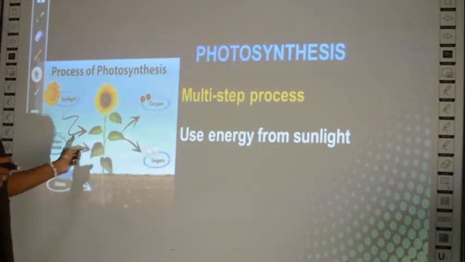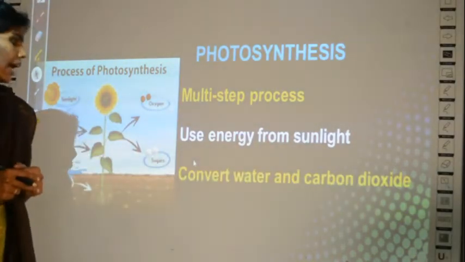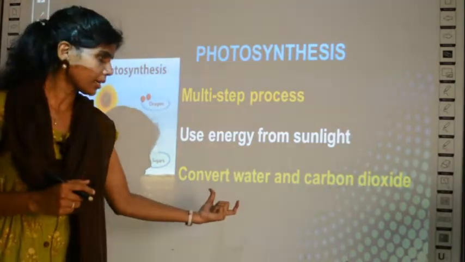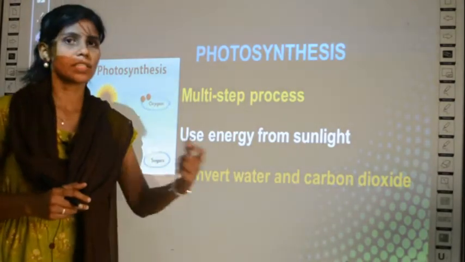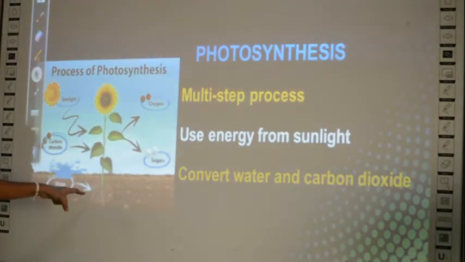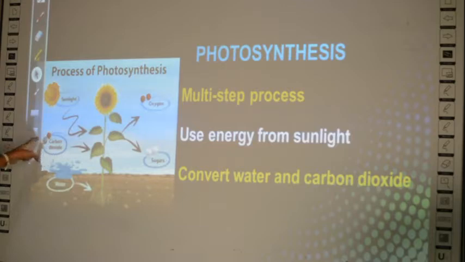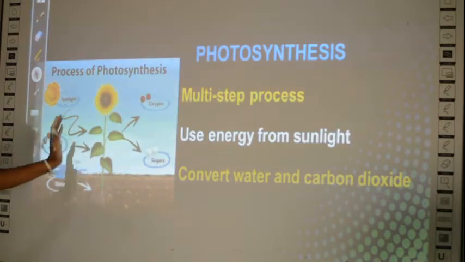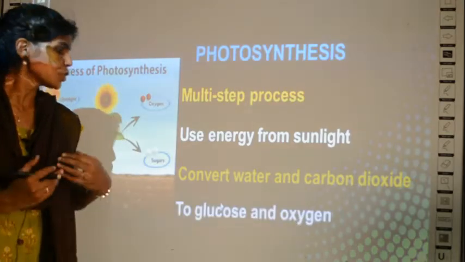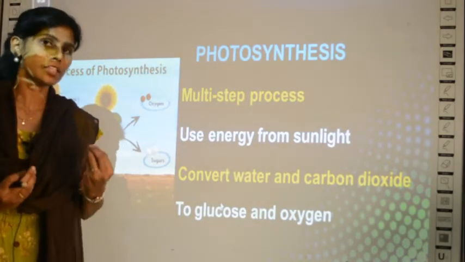From the sun it gets the light energy, and with the help of light energy it converts water and carbon dioxide. What does it convert? Water, which you pour into the soil, and carbon dioxide from the atmosphere are taken by the plants as the raw materials. And to what are they converted in this process?